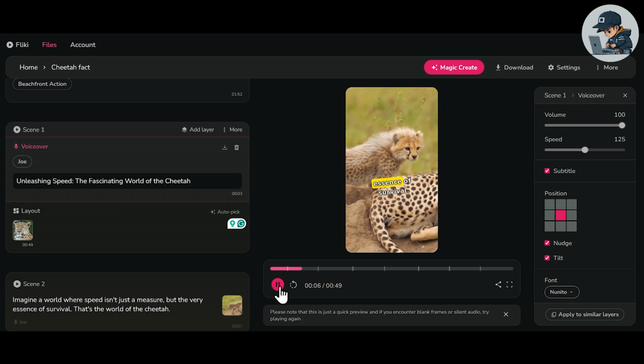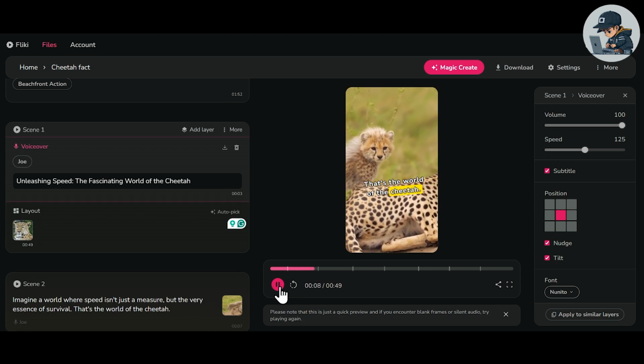Just a measure, but the very essence of survival. That's the world of the cheetah.